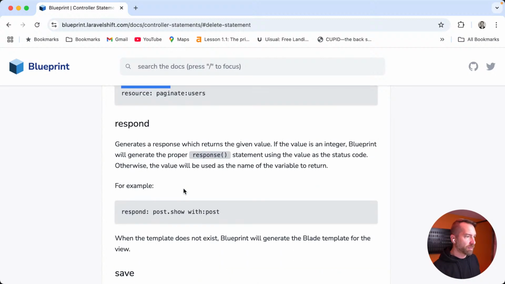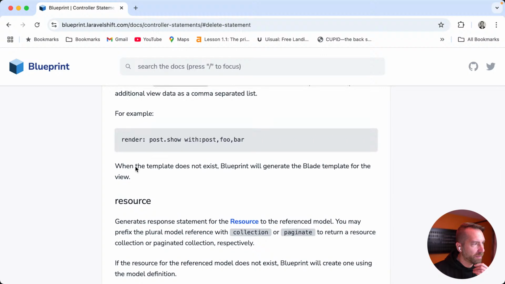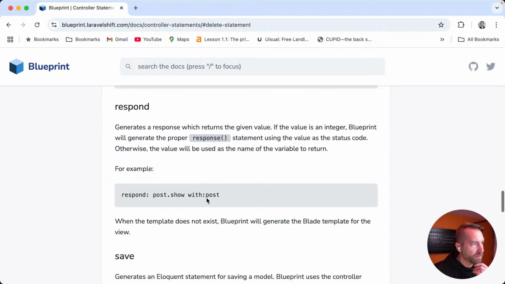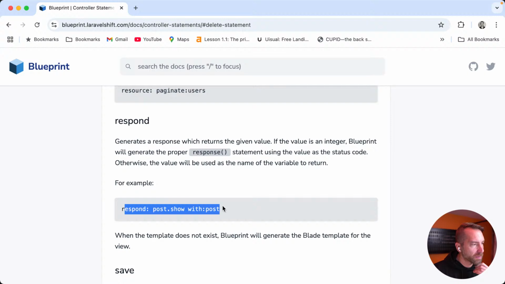All right, and then respond generates, if the value is an integer, Blueprint will generate the proper response using the value as the status code. Otherwise, the value will be used as the name of the variable to return. Respond post.show with, when the template does not exist. Is this a copy from? This example seems wrong. Respond post.